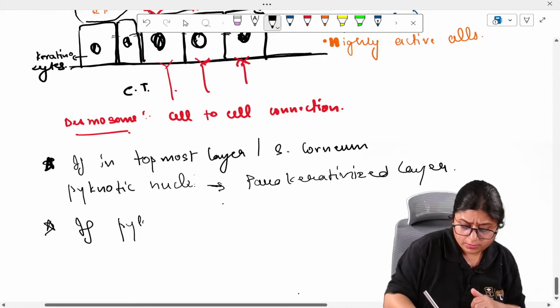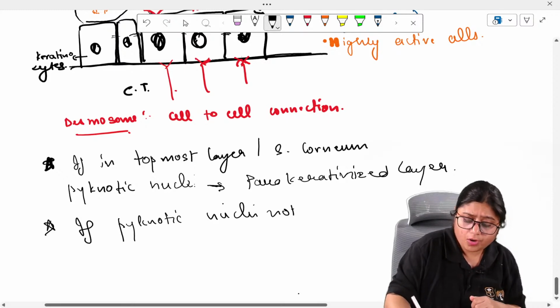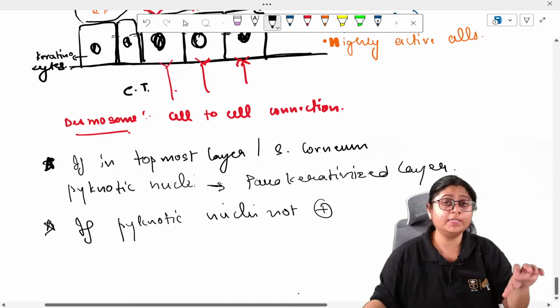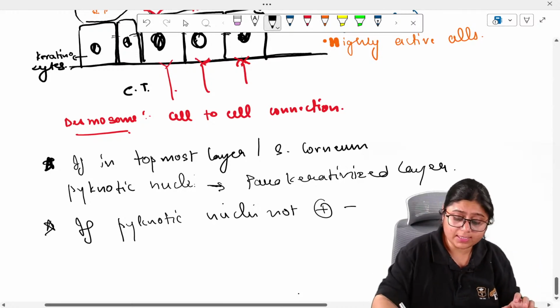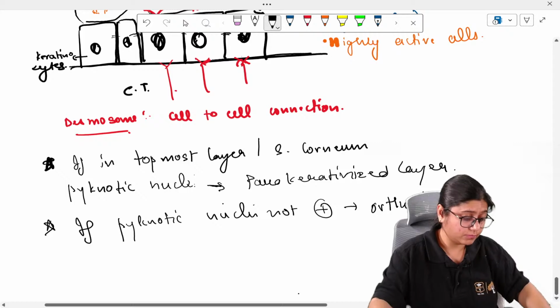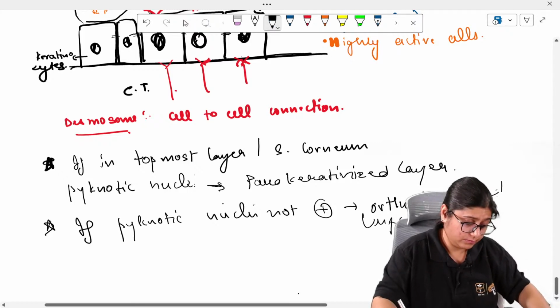If pycnotic nuclei are not present, and all the cells are completely degenerated and only proteinaceous material is present, then it is called orthokeratinized layer.